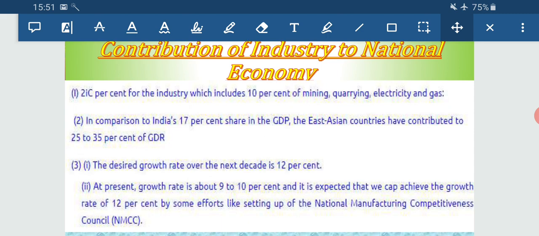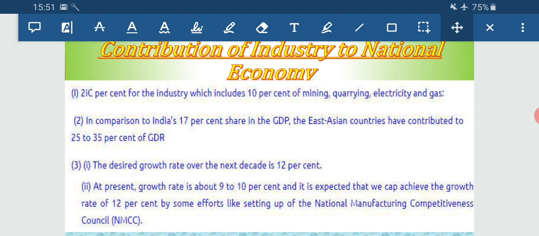Now the next: our part got stagnated, but after solving the problems of the stagnation, the desired growth rate for the next decade is being fixed at 12% contribution to the GDP, and at present it is 9 to 10%.